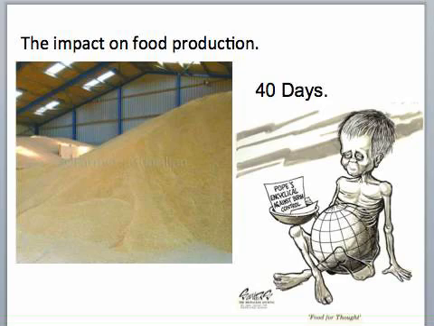Just out of interest. One of the biggest effects that people may not realise is the effects on food production. Remember that we only have about 40 days of food left in reserve, so if food production were to stop overnight, we would only have 40 days of food left, and then every single person on this planet would starve to death. Not a very good thing to do. You may say what this has got to do with global warming, but as temperatures rise, it might reduce the amount of crops that we can produce. Either it becomes too hot, or it becomes too dry, or indeed it becomes too wet, and it means that we can't grow the crops in the specific area.